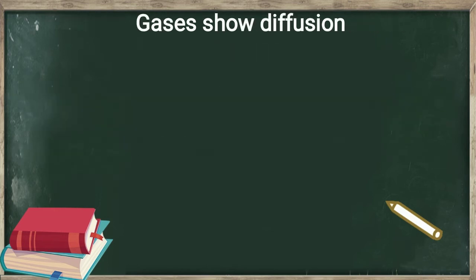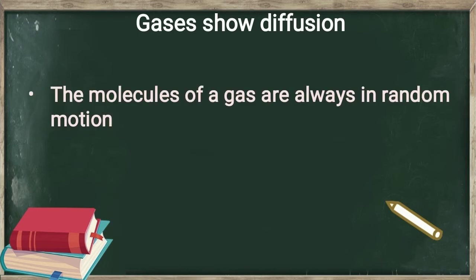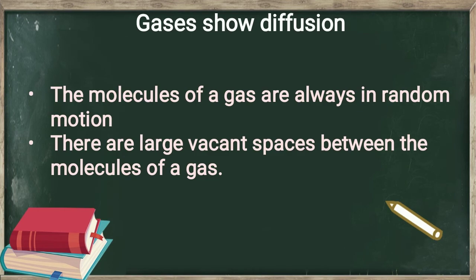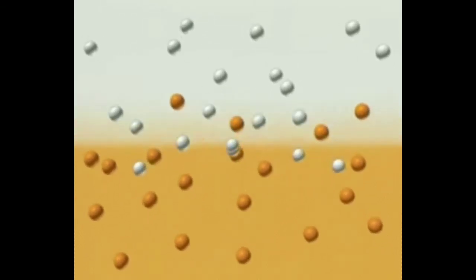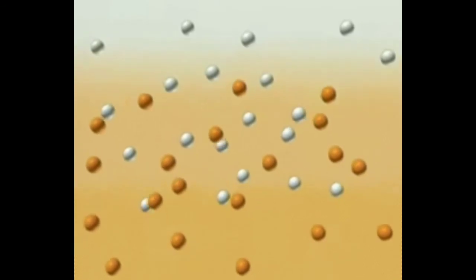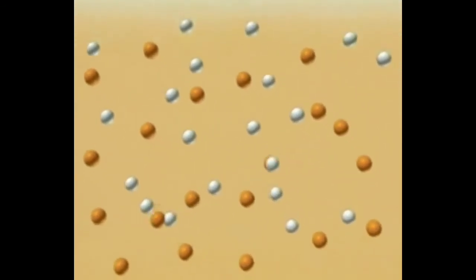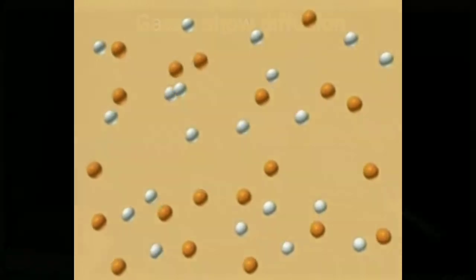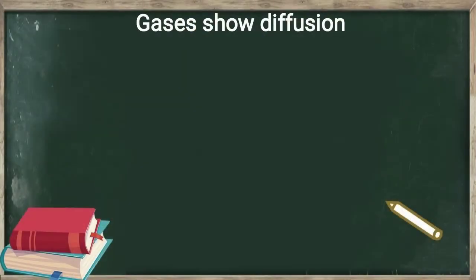The next property is that gases show diffusion. According to kinetic molecular theory, the molecules of a gas are always in random motion, and there are large vacant spaces between the molecules of a gas. So when two gases are brought in contact, the molecules during their motion move into the vacant spaces of one another. Therefore, gases show the property of diffusion. For example, when the bottle of perfume is opened in one corner of the room, it spreads throughout the entire space in the room in no time as perfume molecules diffuse into the air molecules.